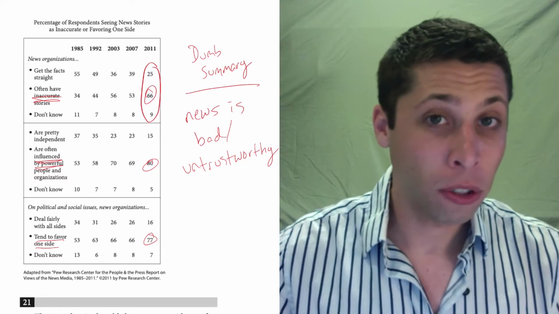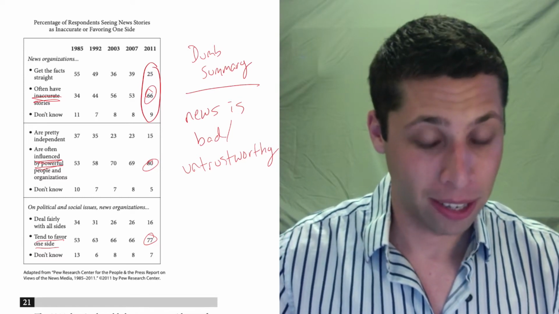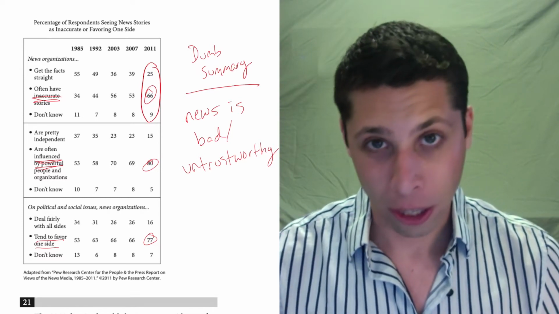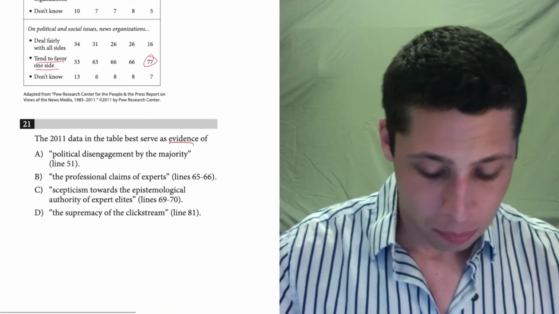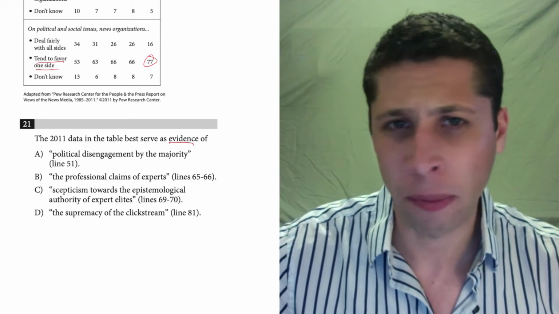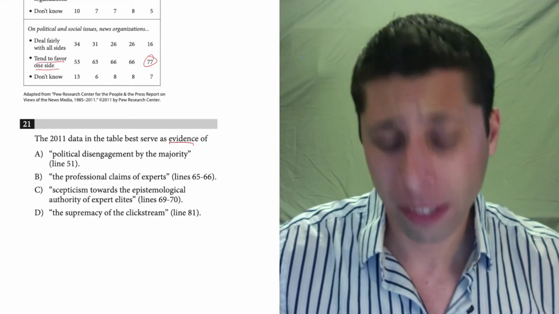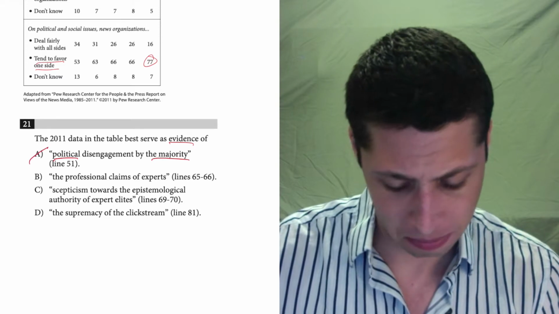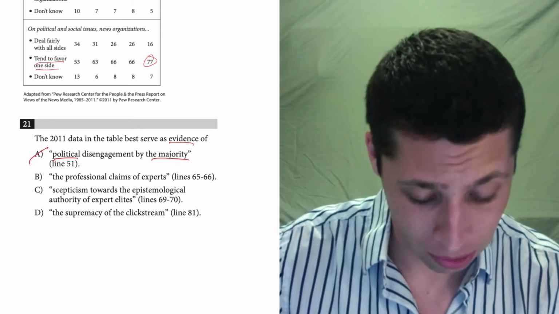So now I'm looking for a choice that kind of says the same thing, right? It says negative view of what the news is. It's not good. A, political disengagement by the majority. Well, this is about the news, not about the majority of people, and it's not about politics. So this doesn't seem related to what my dumb summary was.